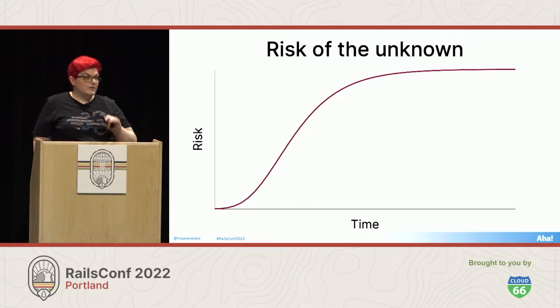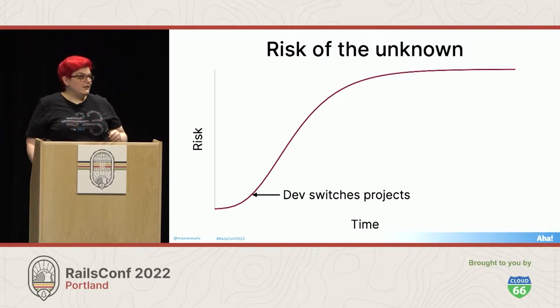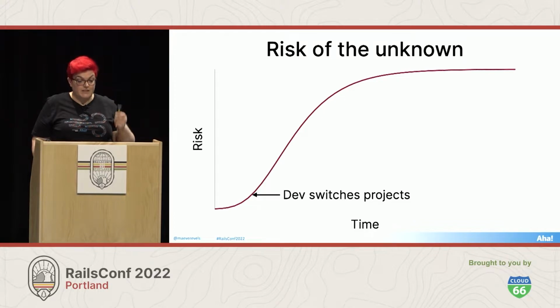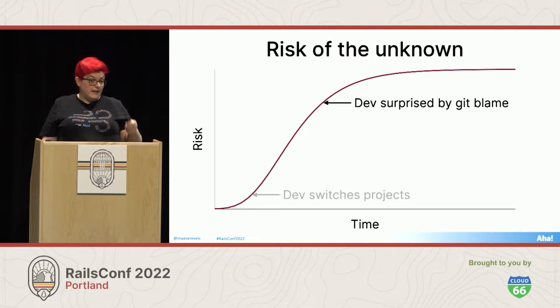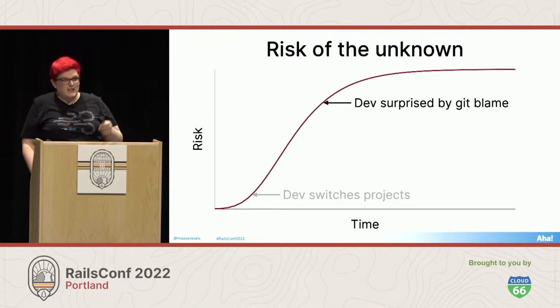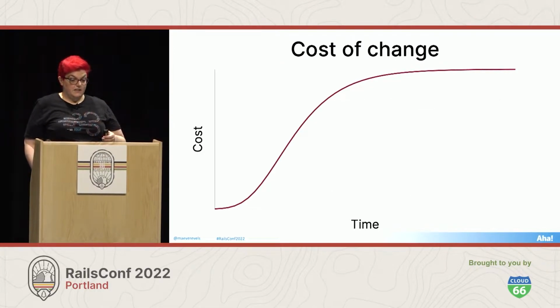So at first, the code's very familiar. We just wrote it. Then we start working on something else, and we dump that mental context until one day, we're looking at the Git blame for some particularly gnarly code, and we see our own name in there, and it's a surprise. So this process takes about 6 months max for me. But even when we still understand the code, there's an increasing cost of change.